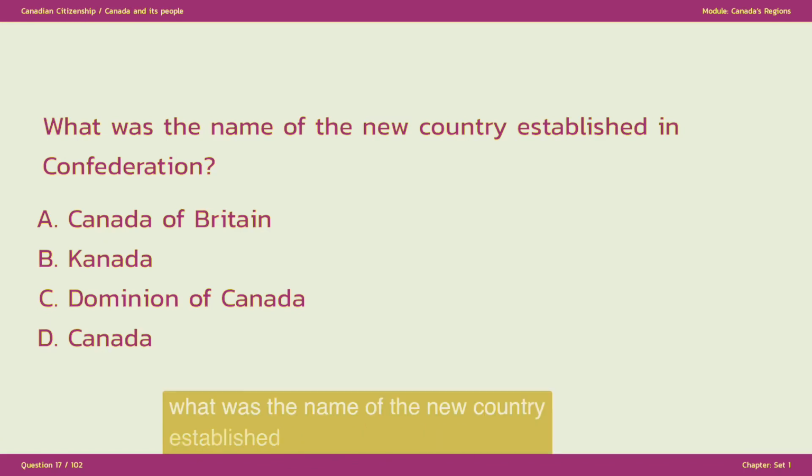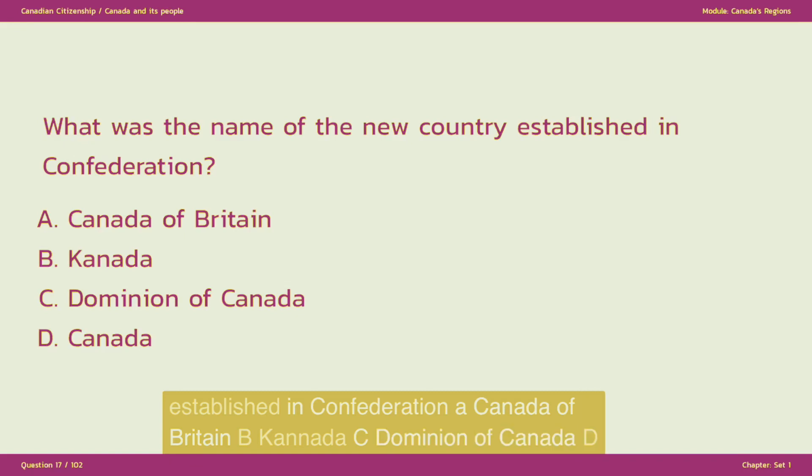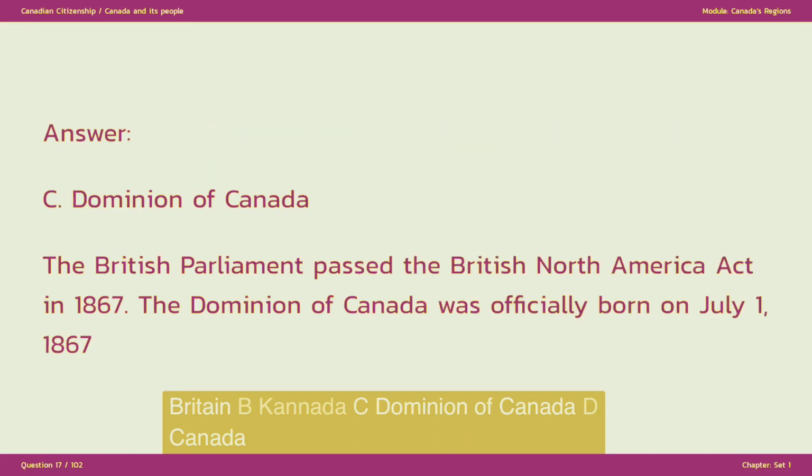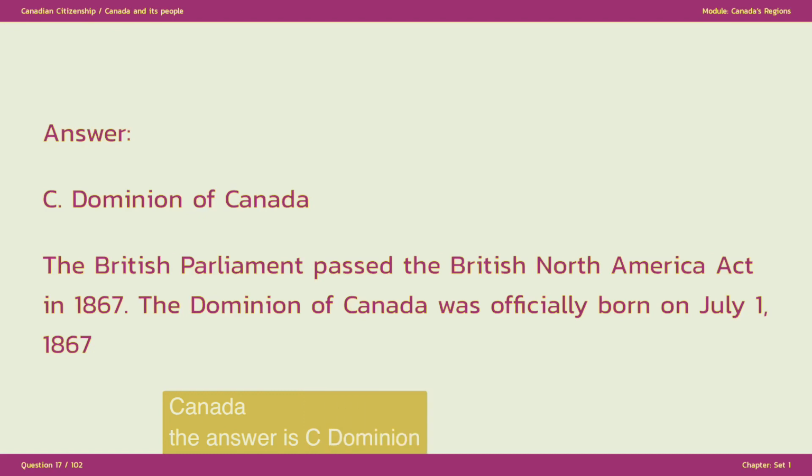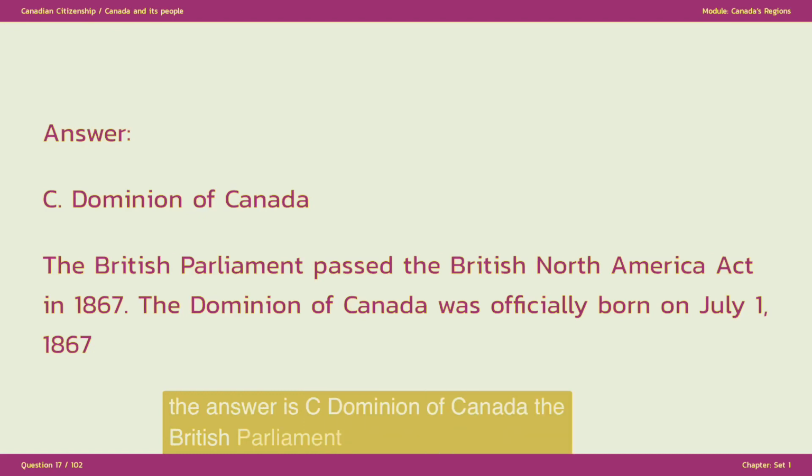What was the name of the new country established in Confederation? A. Canada of Britain. B. Canada. C. Dominion of Canada. D. Canada. The answer is C. Dominion of Canada. The British Parliament passed the British North America Act in 1867. The Dominion of Canada was officially born on July 1, 1867.